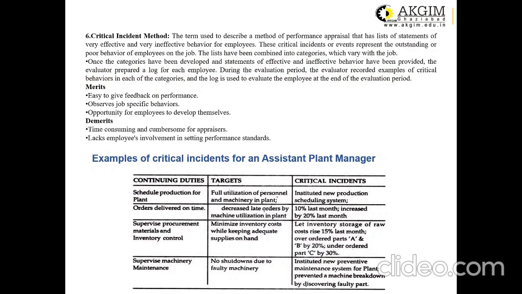Then comes the next method named the critical incident method. The term is used to describe a method of performance appraisal that lists statements of very effective and very ineffective behavior for employees. These critical incidents or events represent the outstanding or poor behavior of employees on the job. The lists have been combined into categories which vary with the job. Here in this example you can see this is the.